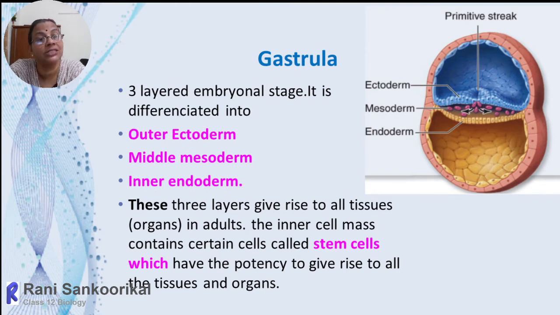At this particular stage, the cells within the blastocyst retain pluripotent characteristics, or we can say they act as stem cells. The cells in the blastocyst all act as stem cells. But once it is differentiated into the gastrula, they will lose their pluripotency and take part in the formation of tissues and organs.